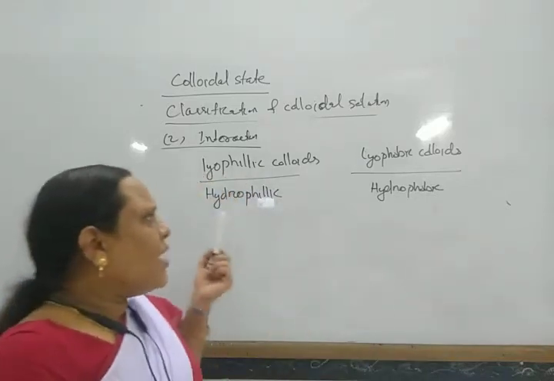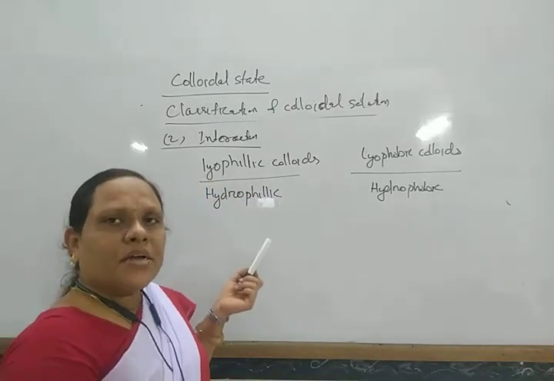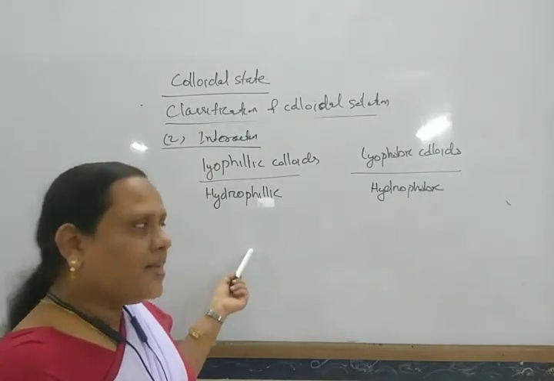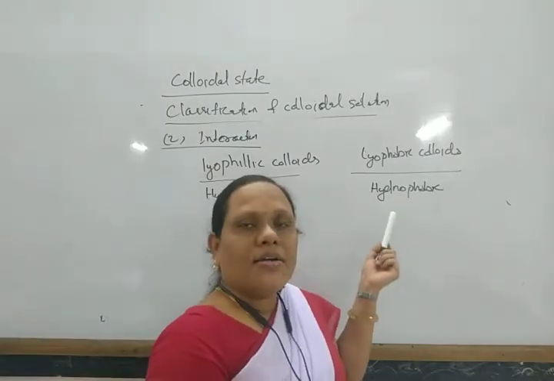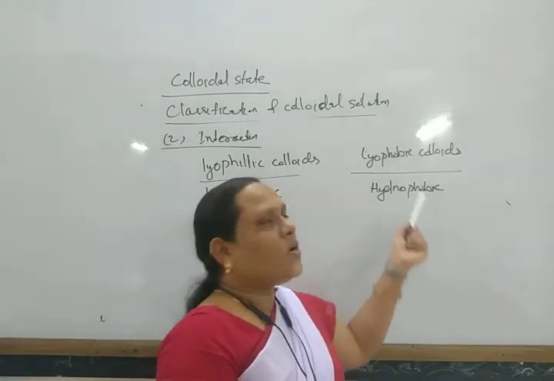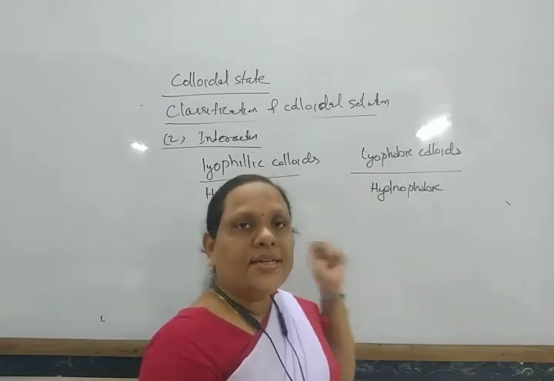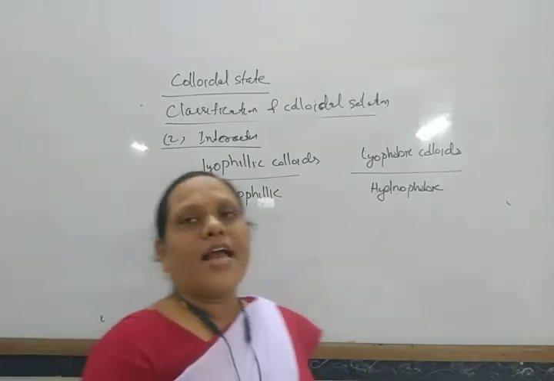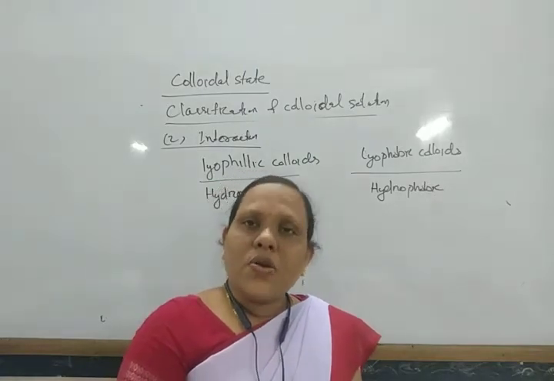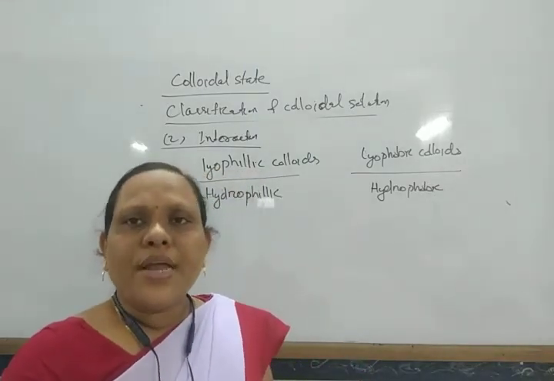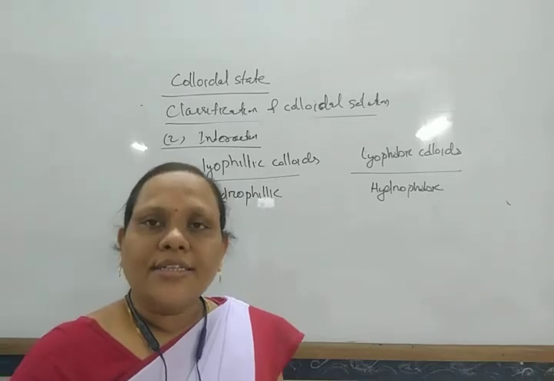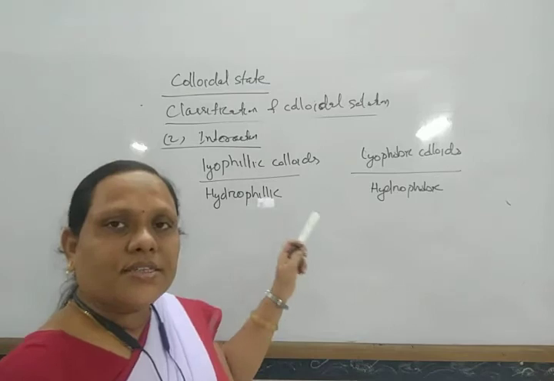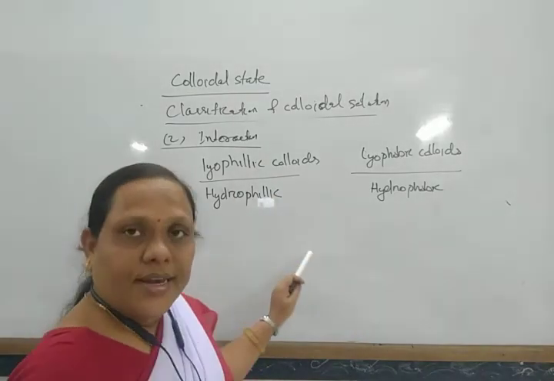On applying heat or some electrolyte, lyophilic colloids do not undergo coagulation easily, while lyophobic colloids undergo coagulation easily. In this way, these are some differences between lyophilic and lyophobic colloids. Colloidal solutions of gelatin, starch, and gum are lyophilic colloids.